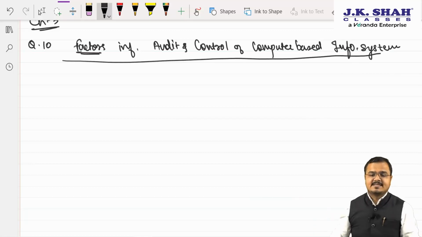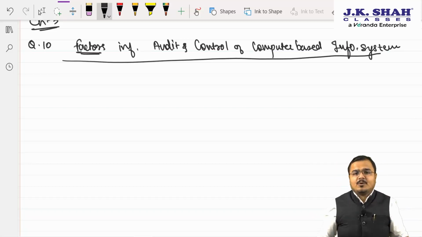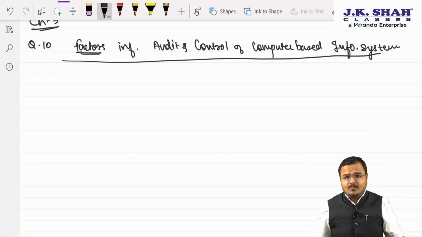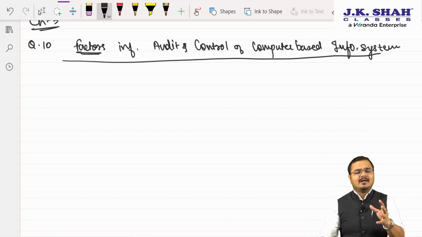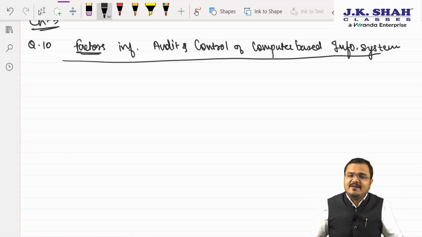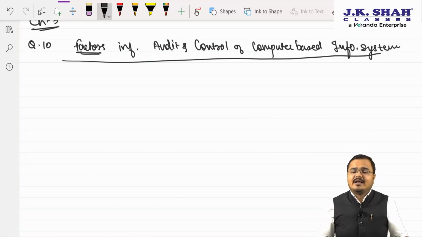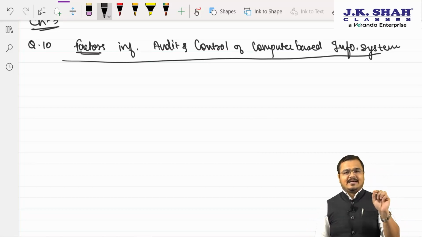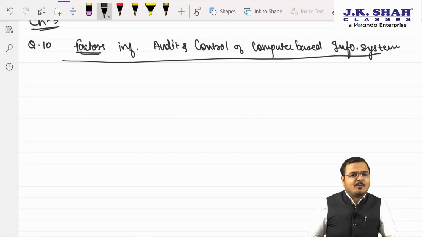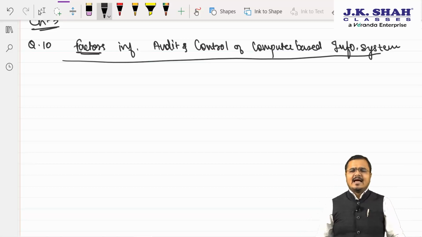So let's see these factors now. Sir, we know that computer systems process a huge amount of data. Yes or no? Yes, sir. And what is the most important asset for every industry? Sir, as Mukesh Ambani also rightly said, the fuel for the 21st century for running all the industry will be data. So data becomes the most important asset. Yes or no? Yes, sir. And in a computerized environment, the data resides where?